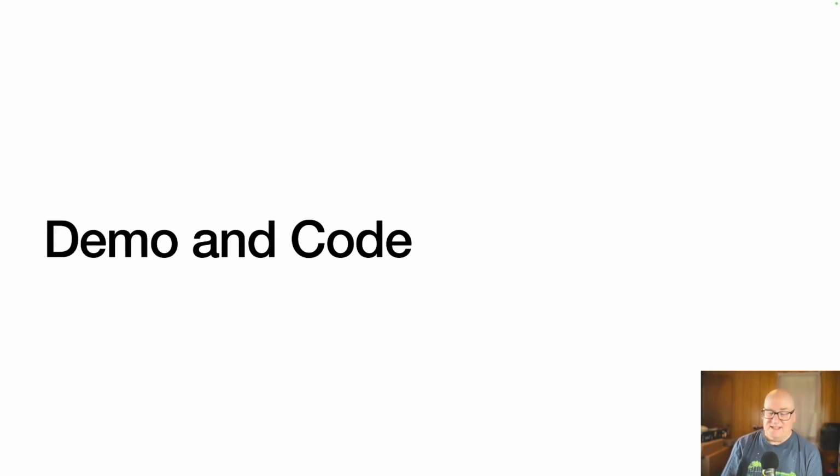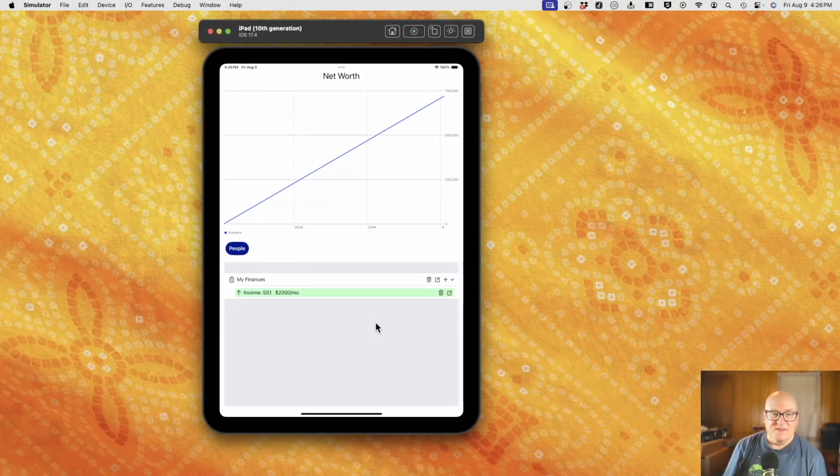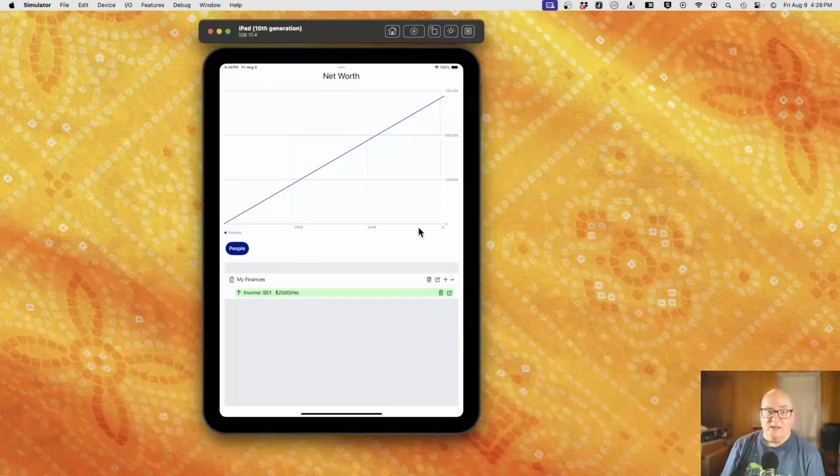All right, let's see a demo and a look at the code. All right, so I'm starting with a Social Security of $2,000 a month. Notice the total after 30 years is just under $750,000. So if we take half that and add again, it should be just over $1 million. So let's go ahead and add one.